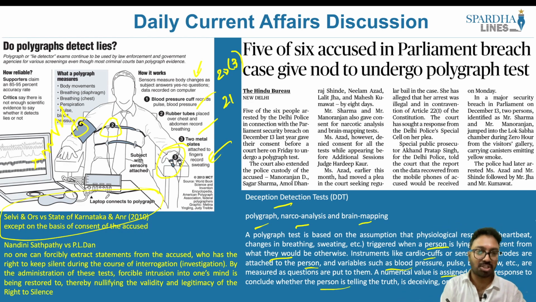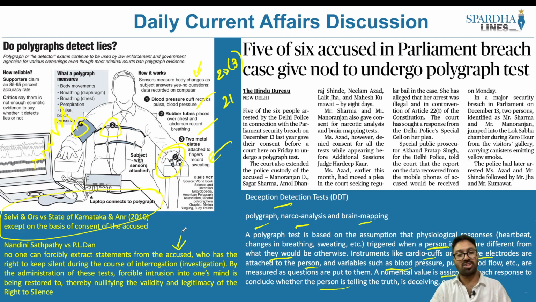Then we have another judgment, Nandini Satpathy versus P.L. Dani. No one can forcibly extract statements from the accused, who has the right to keep silent during the course of interrogation. By the administration of these tests, forcible intrusion into one's mind is resorted to, thereby nullifying the validity and legitimacy of the right to silence.